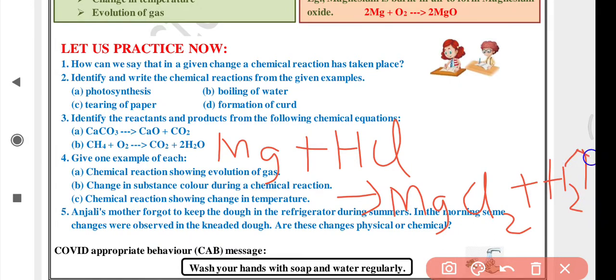When acids react with metals, hydrogen gas is formed. To balance this reaction, there is one magnesium atom, chlorine atoms are 2, but on the left hand side only one chlorine, so put 2 here, and now it is balanced. So gas H2 is evolved. It is an example of a chemical reaction showing evolution of gas.